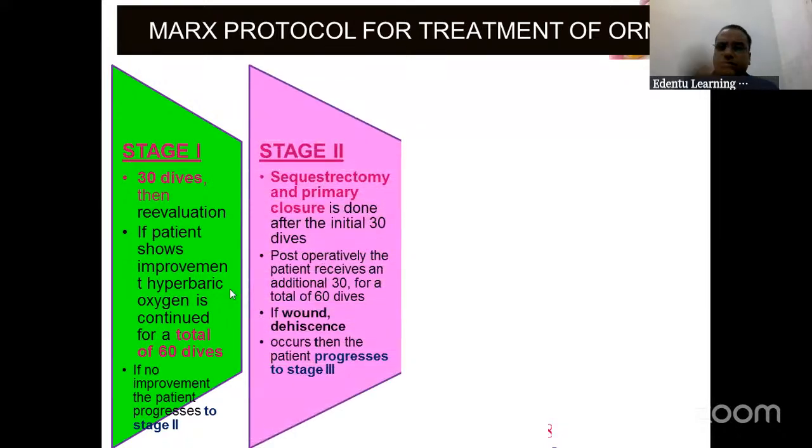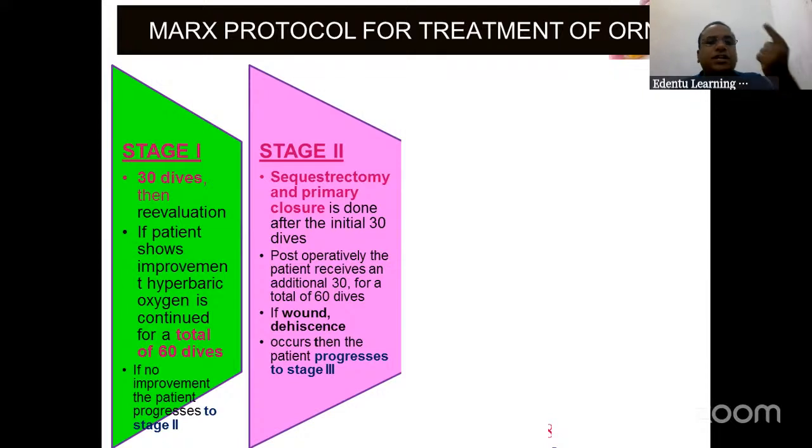Now, the patient comes to stage 2. So initially, again, welcome drink, 30 dives are given. After that, sequestrectomy and primary closure. All the dead bone, you will try to take it out. Dead bone is sequestrum. Involucrum is living bone, the living bone surrounding the dead bone like an island. Sequestrum is dead bone. So all the dead bone, take it out with the burr, cut it out, take it out, induce fresh bleeding, and do a primary closure.